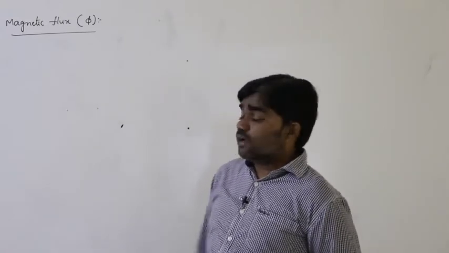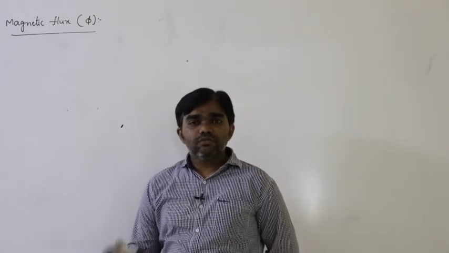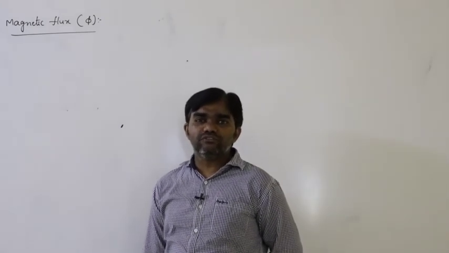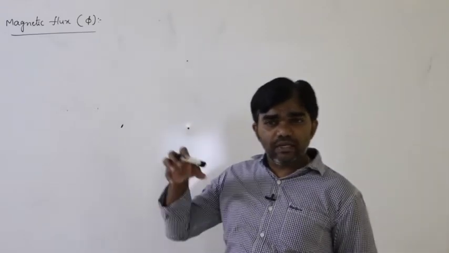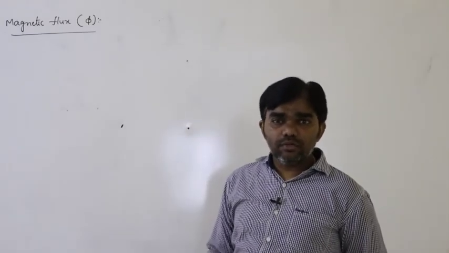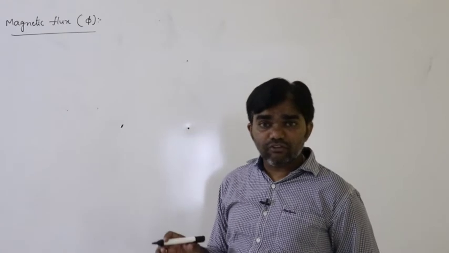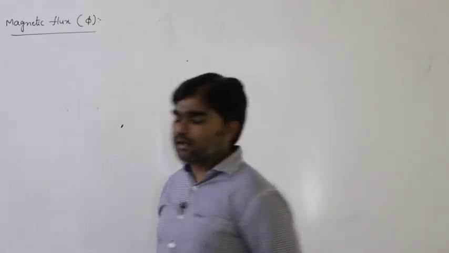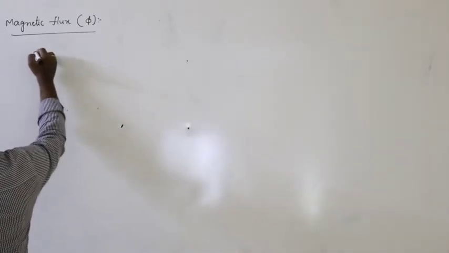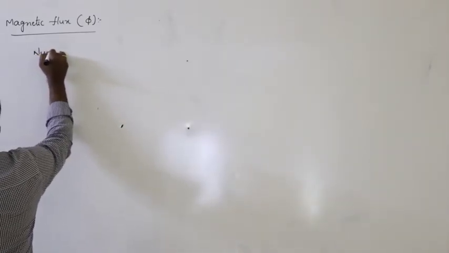How can you define magnetic flux? The number of magnetic lines of force crossing normal to the given area is called magnetic flux.